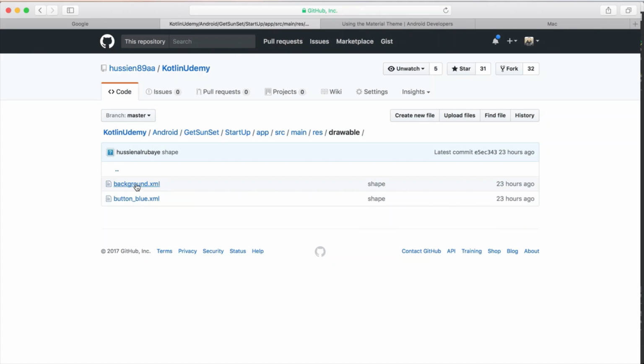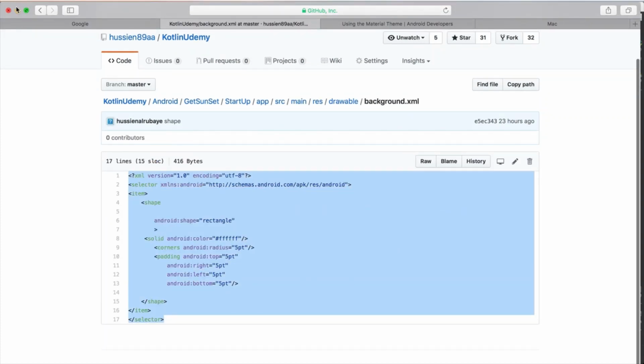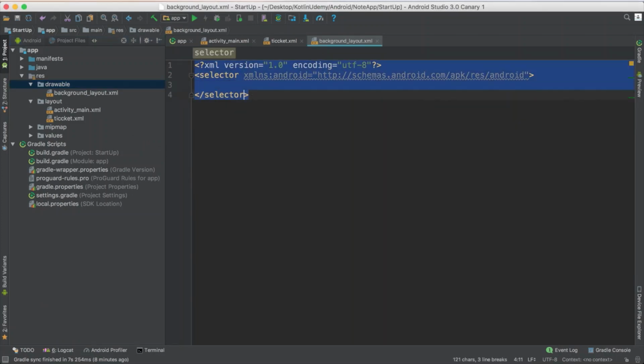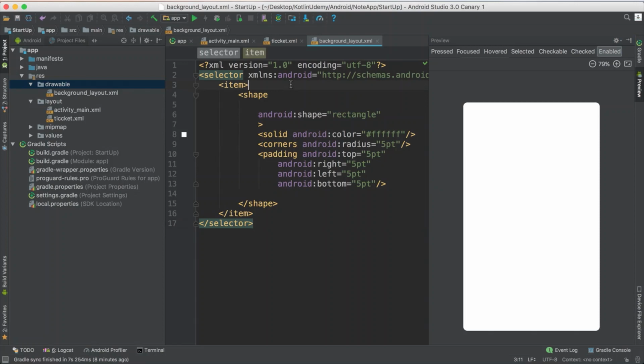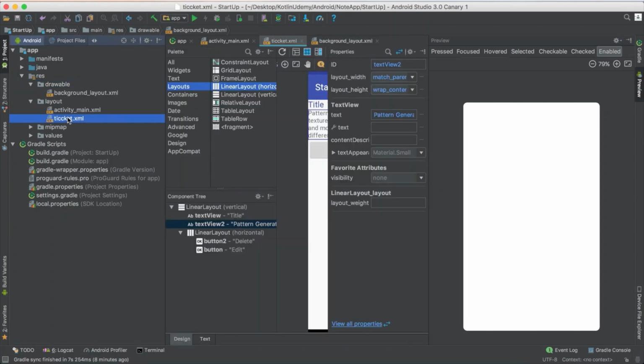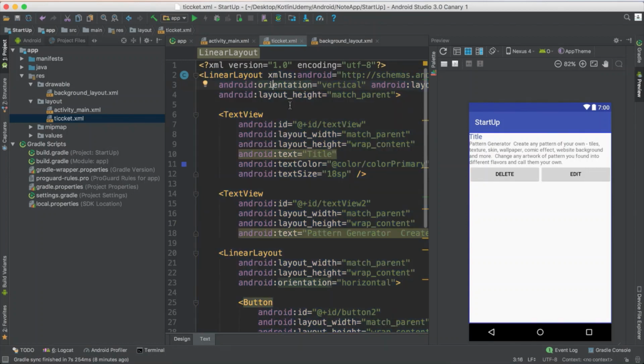We already designed the background one, so I would use this one as a background. So let me just take it and add it here. This is my background. To make sure it works fine, just review it. Yes, this is my background. If I take this background and apply it on this ticket, I would say, wait, I have this ticket, I want this ticket to take the specific background.